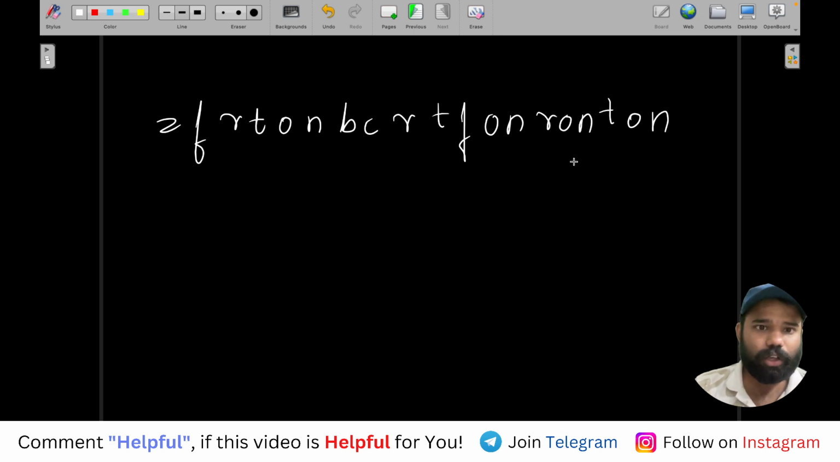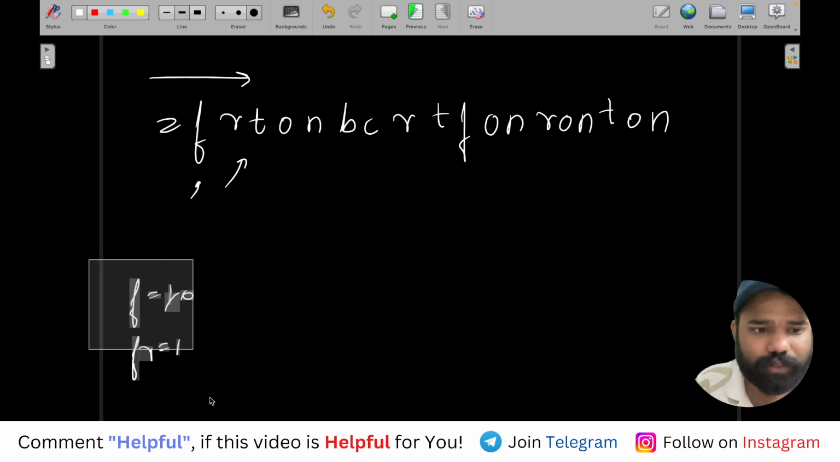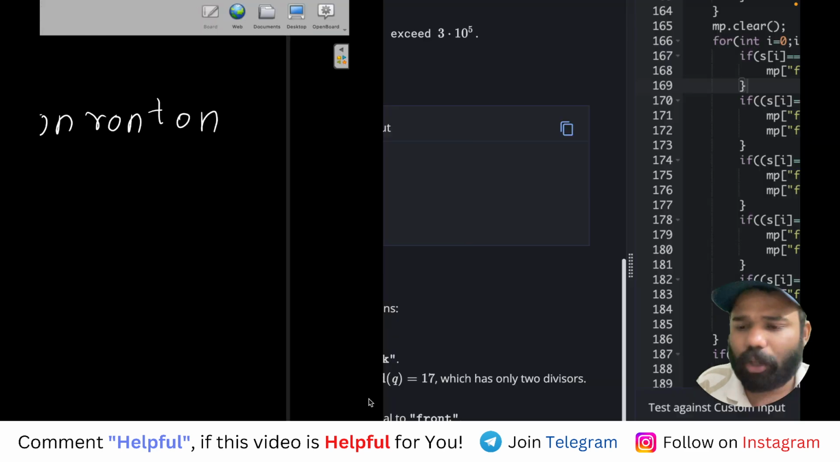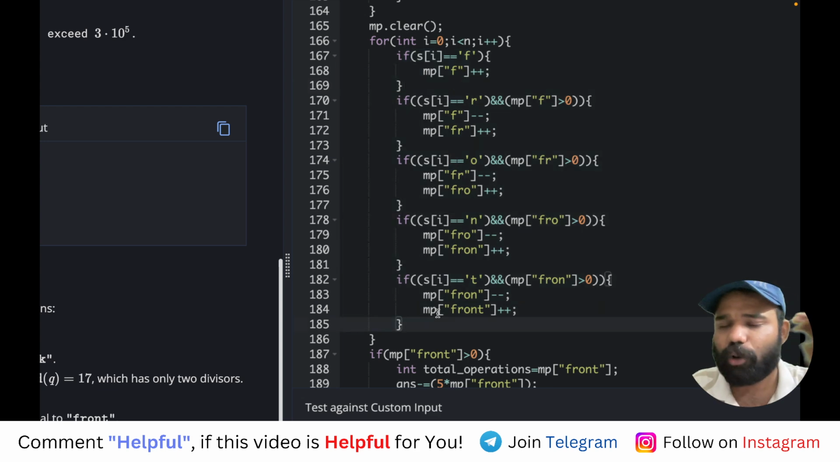Okay. So what I will do, now here I will start from the front. So I will see, okay, first F is present, cool. F is 1. Now R is there. If R is there, there should be an F before. F is also before. Okay, so F will become 0 and FR will become 1 because we got an FR. Right. The same logic, just for back, here we are going from the front.